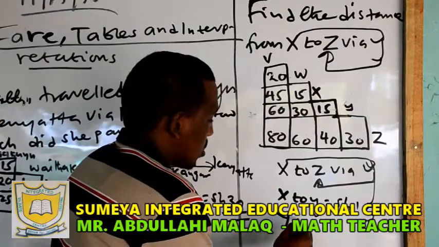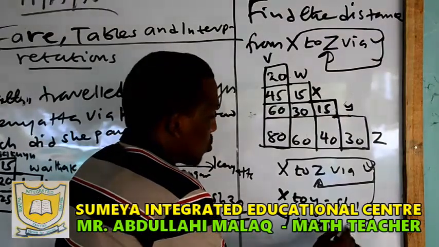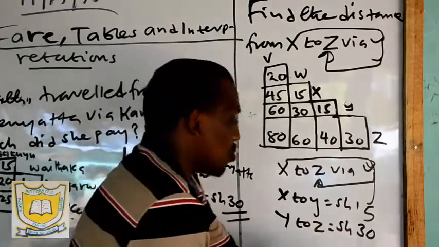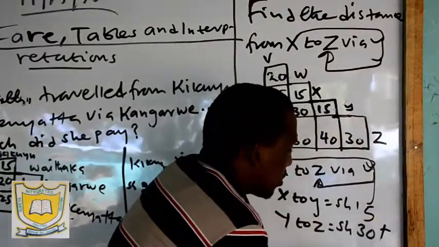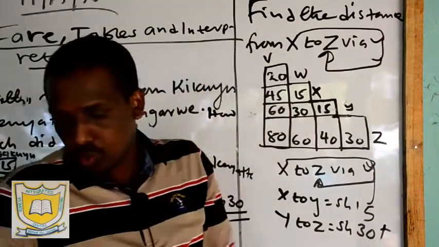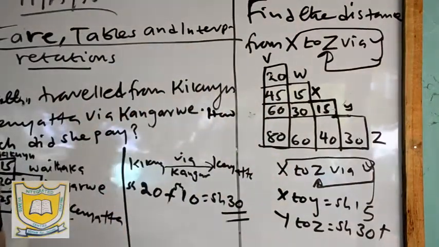So Y to Z is 30 shillings. Then what do we do now? We add the two. Let us add the two, so you get 45 shillings. That is the amount the person pays: 45 shillings.